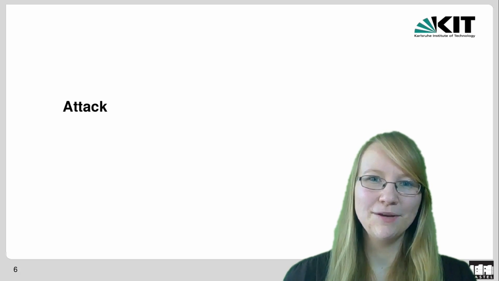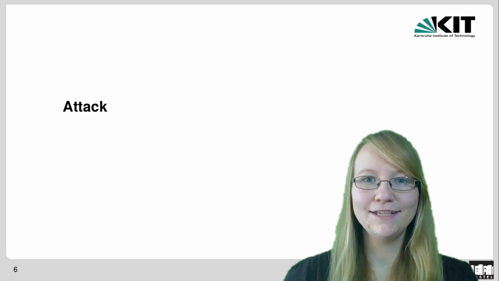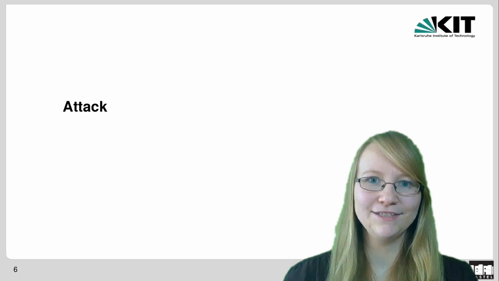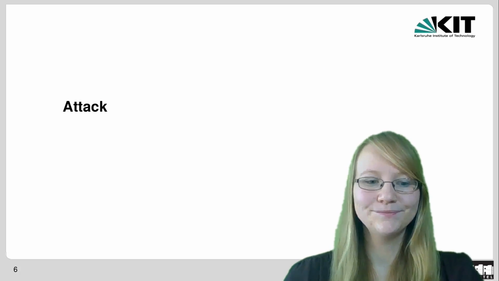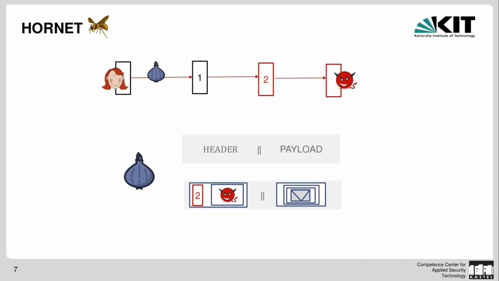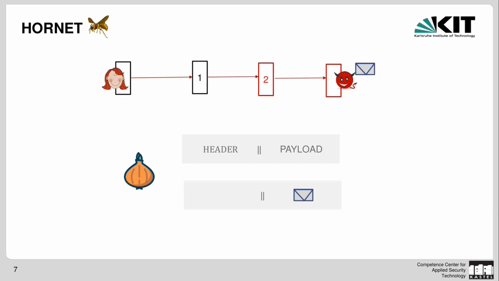Before I can describe this to you, we need to understand a little bit about one of the attacked systems. So we're going to talk about HORNET for a moment. HORNET's onions consist of a header and a payload. The header contains the path information, while the payload carries the message. Both the header and payload are encrypted in a clever way, such that each relay on the path only learns the next hop it has to send the onion to, and only the final receiver gets to see the message.